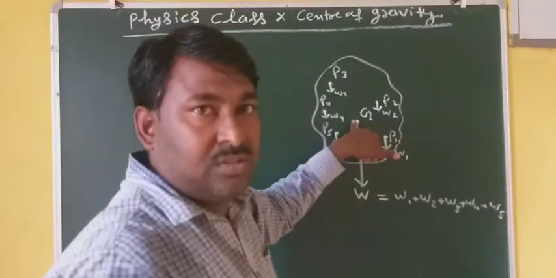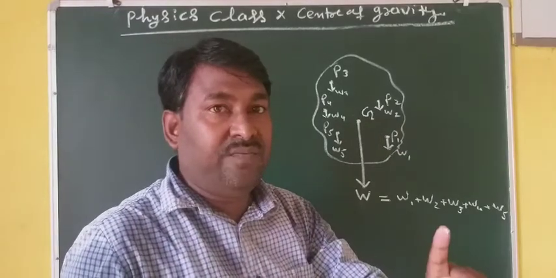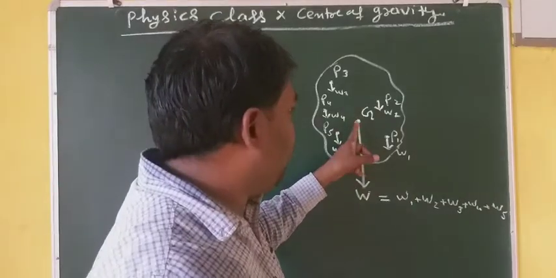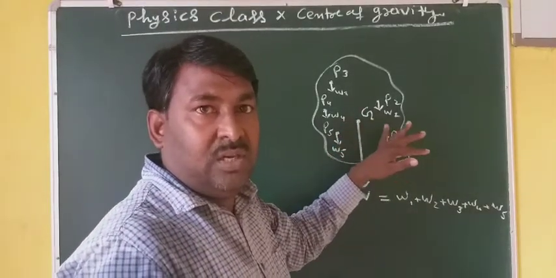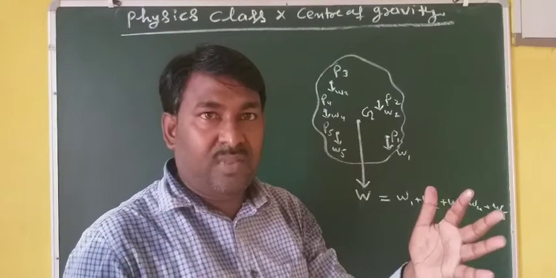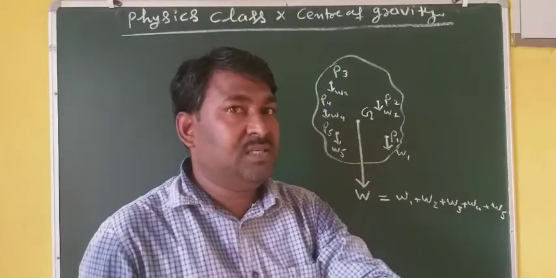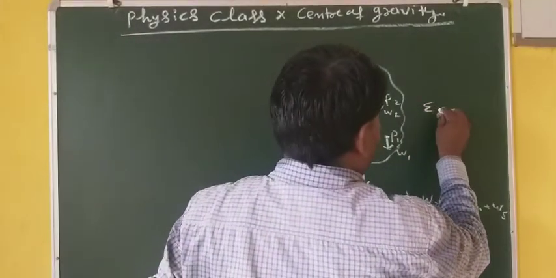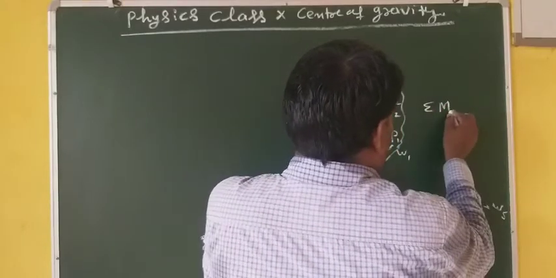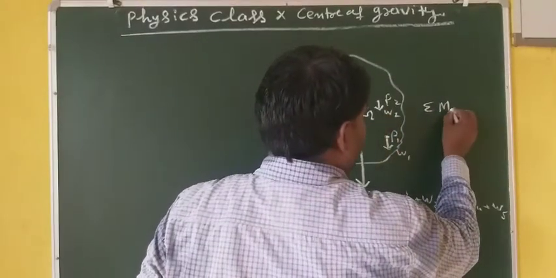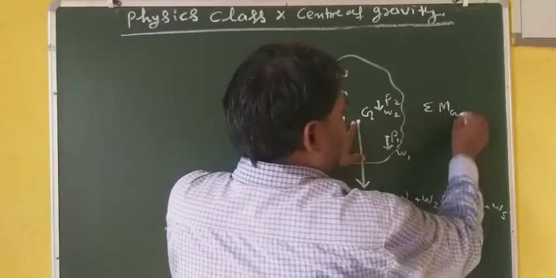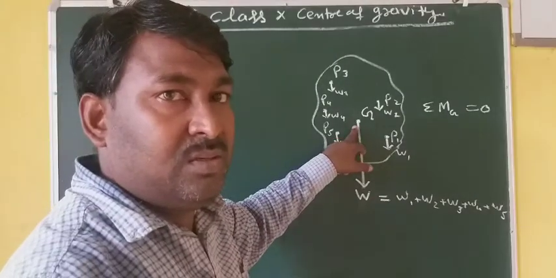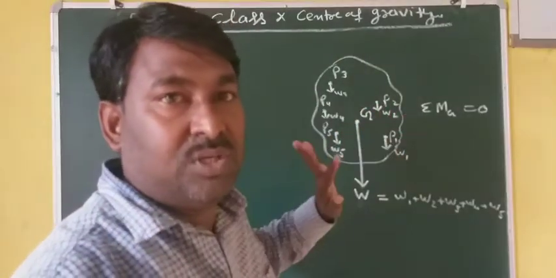One more definition of center of gravity is that the center of gravity is the point about which the algebraic sum of moments of weights of all particles is equal to 0. That means sigma M, the moment of all particles about this G, is equal to 0. Then this point is said to be the center of gravity of the body.